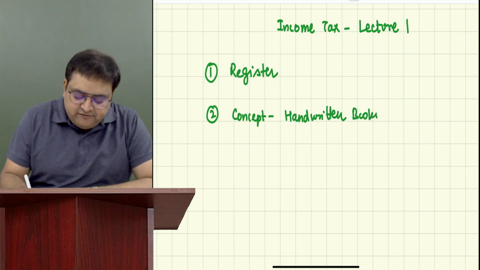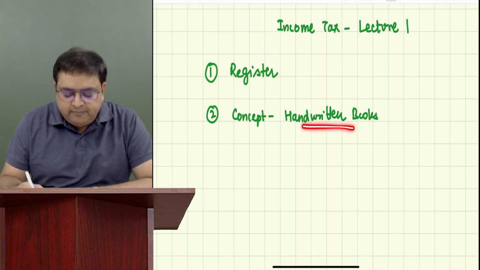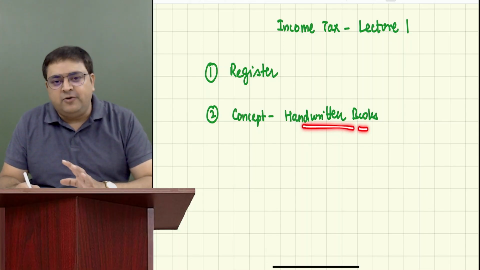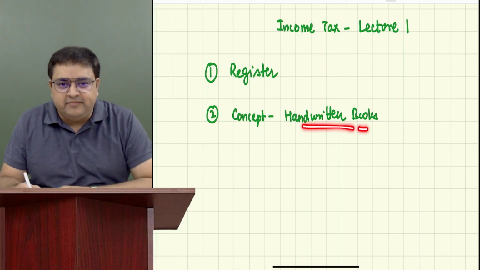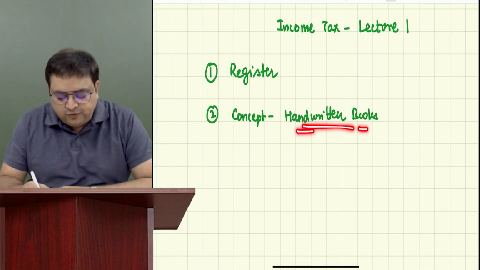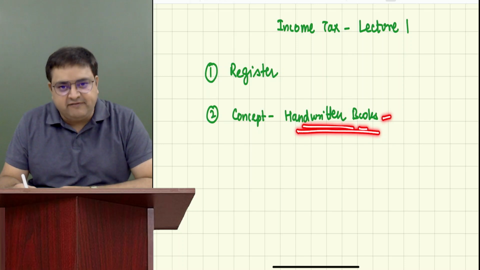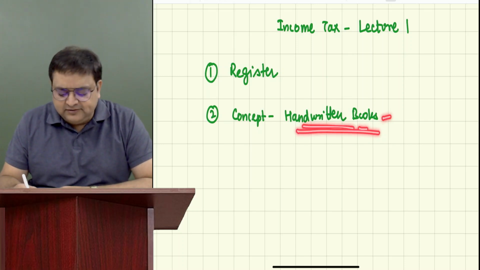And it contains everything. It's a wonderful book, I'm telling you. It's around 200 odd pages, but it contains everything about income tax, which is applicable for our examinations. For CA Intermediate, the entire course is covered over here in the handwritten book. It is easy to revise also, easy to learn also. This is one of the wonderful books.